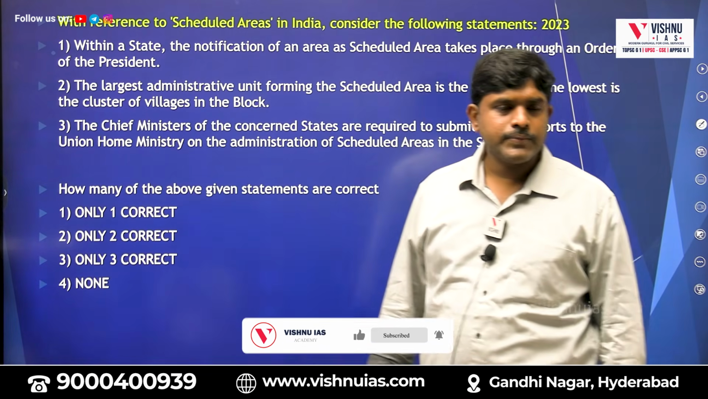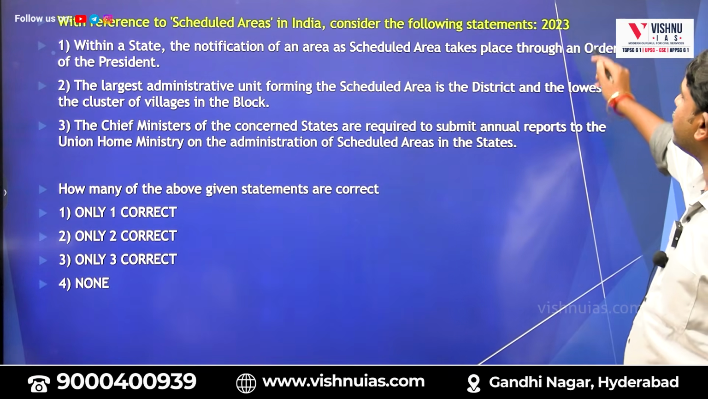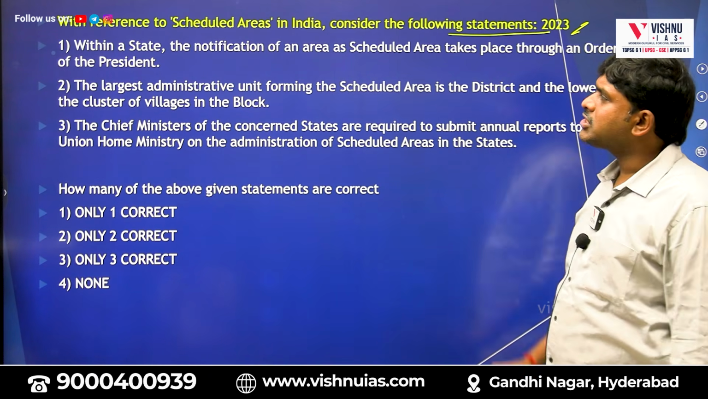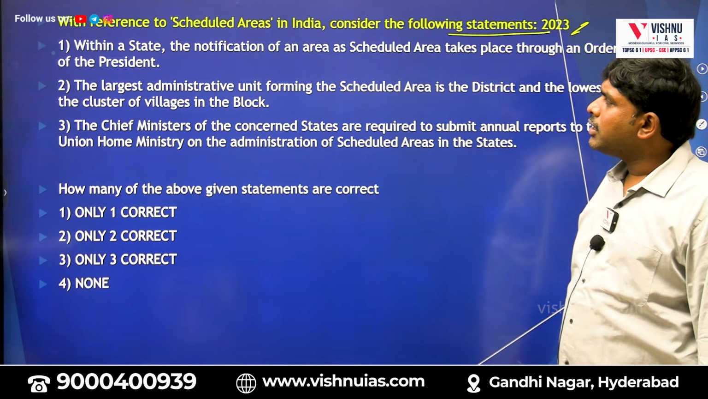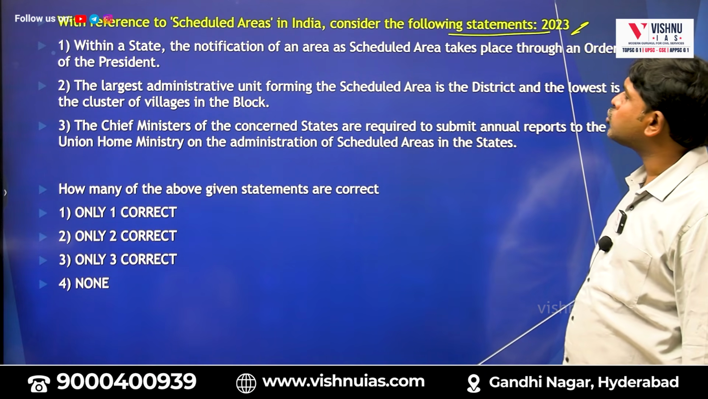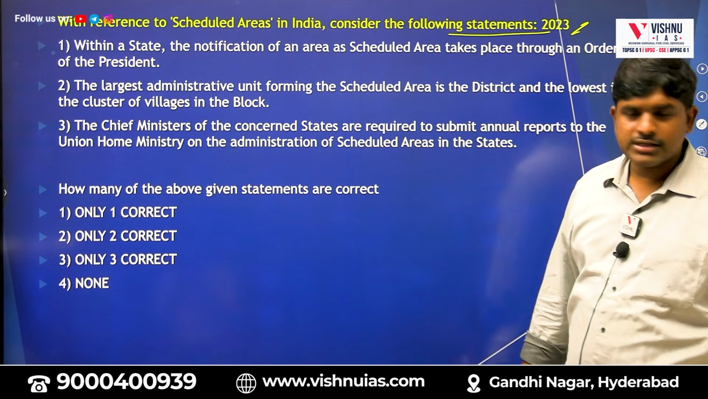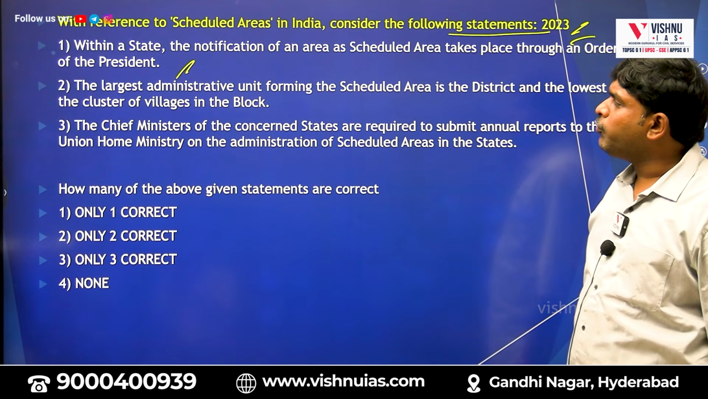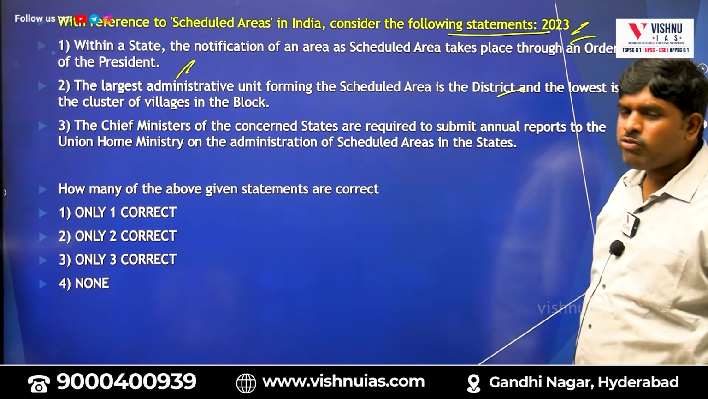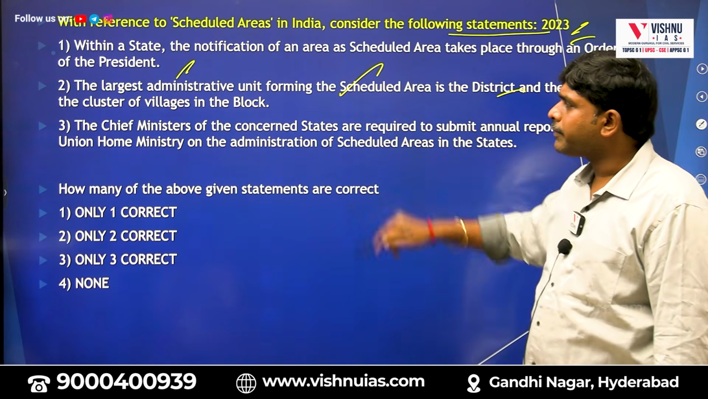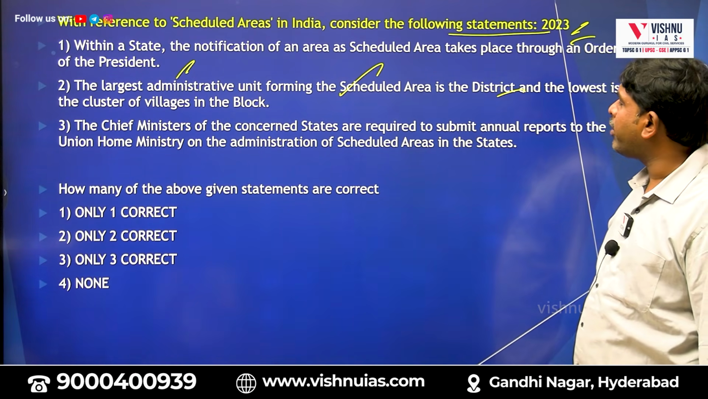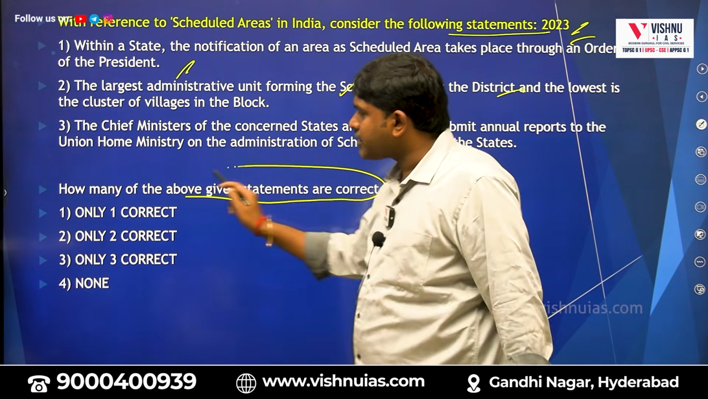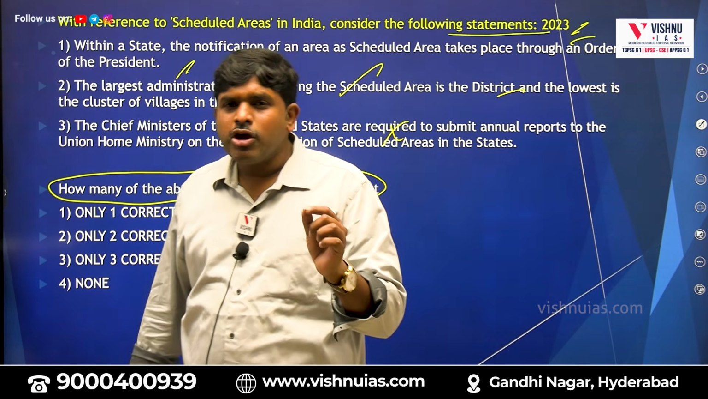See the question, how they asked it in 2023. With reference to scheduled areas, consider the following statements. Within a state, the notification of an area as a scheduled area takes place through an order of the President. Yes, the President will have the power. The largest administrative unit forming the scheduled area is a district and the lowest is the cluster of villages, which is called a block. Correct. The Chief Minister of the concerned state is required to submit, Chief Minister or Governor? Governor. See, how many of the above given statements are correct? In the earlier question also, how many of the given statements are correct?